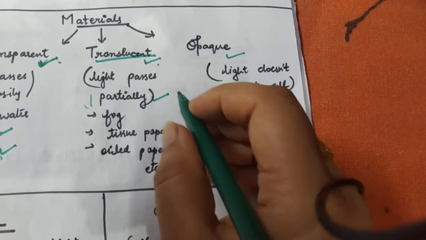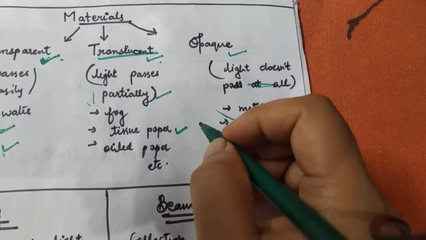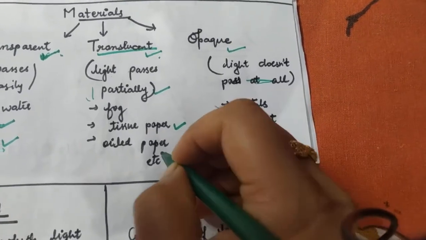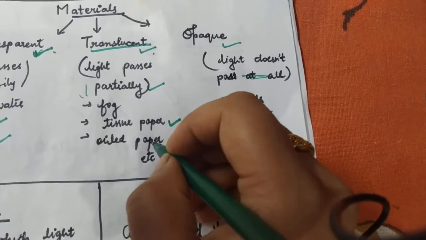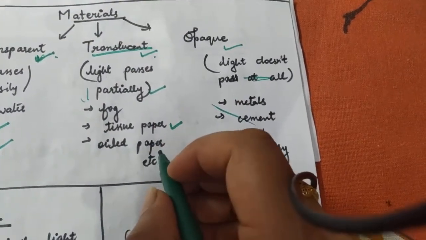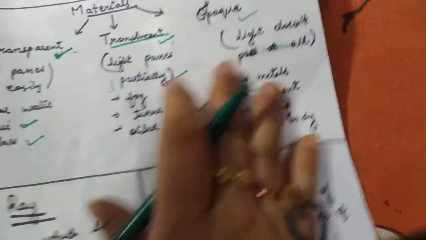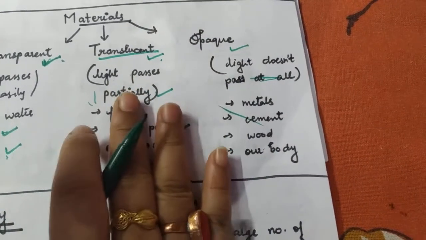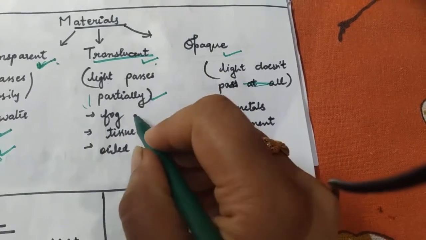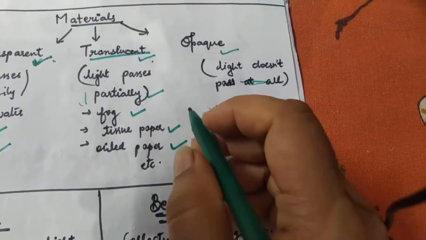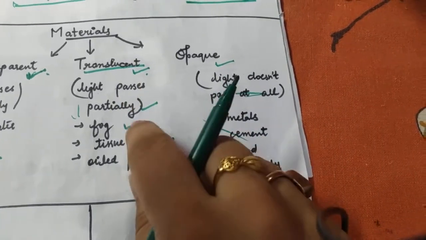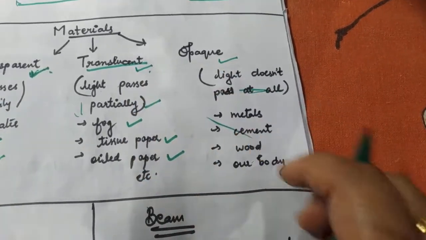Examples can be tissue paper. You can't see through it completely, but slight visibility is there. Oiled paper also, you can try it. Take a simple A4 sheet, just put oil on one side, and you'll see that the paper will also become translucent. You will be able to see the things around. And fog: when the weather is foggy, it is not that we are not able to see at all. Yes, we are able to see, but only partially. Not 100% visibility is there.